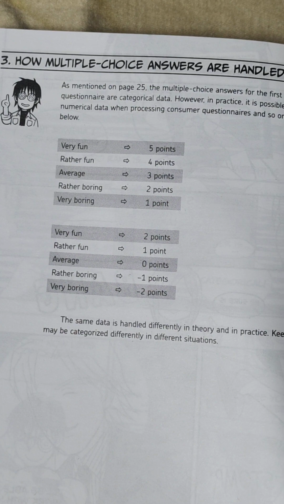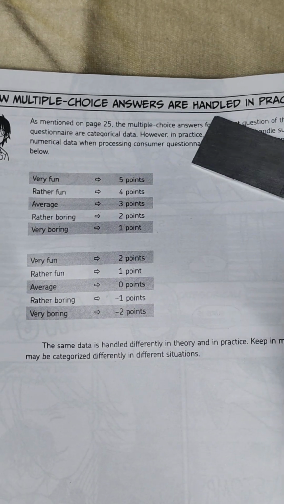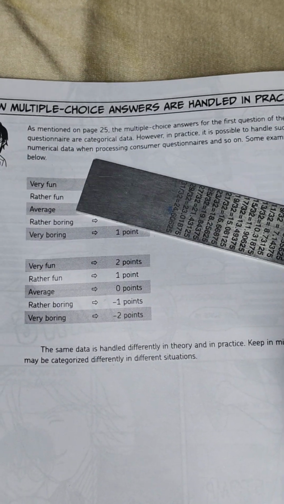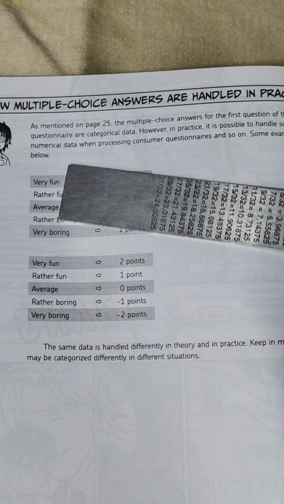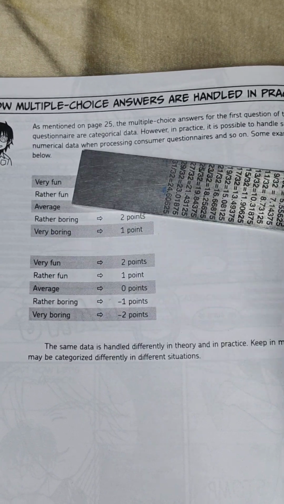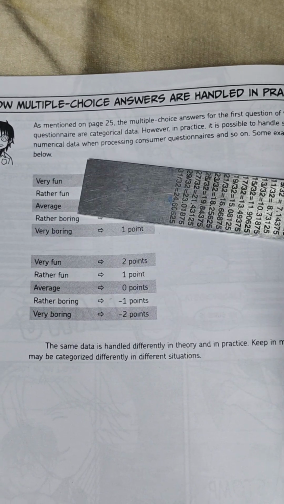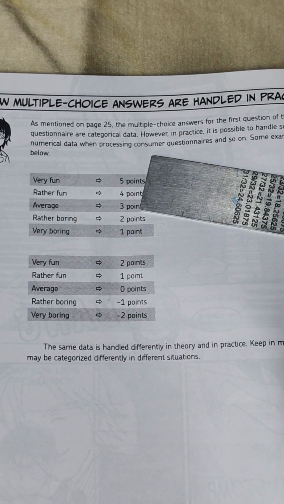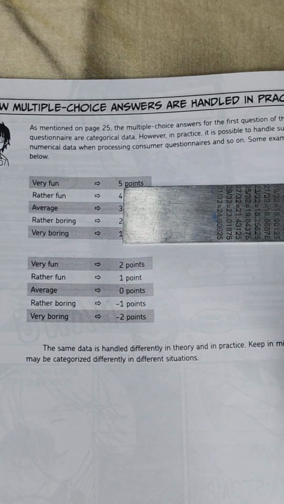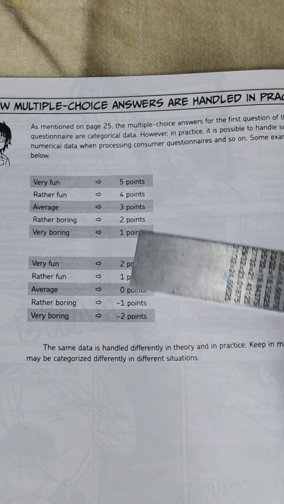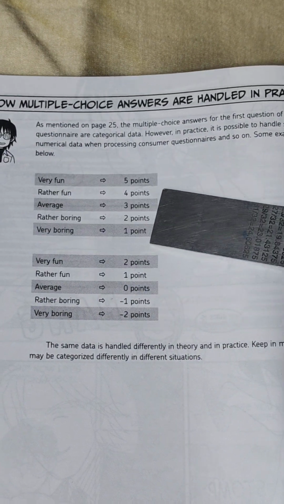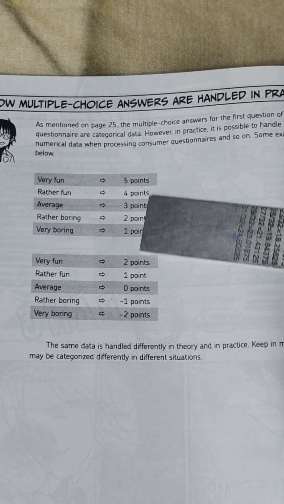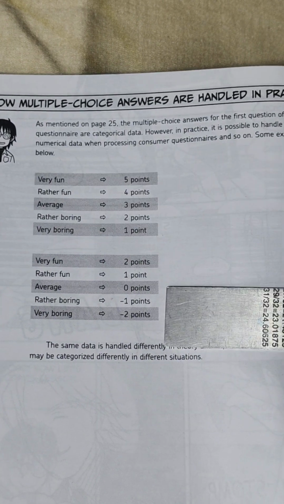So here they've shown how multiple choice answers are handled in practice. So as you can see, very fun, rather fun, etc. These are the categories. But you can also turn them into numerical data. For say very fun, you can convert it into points.